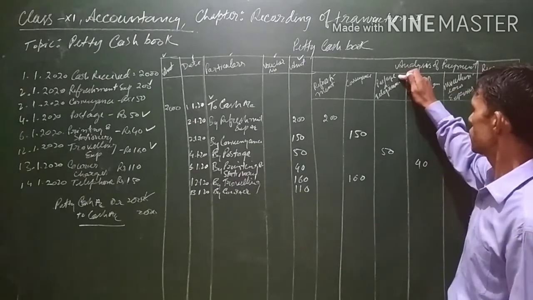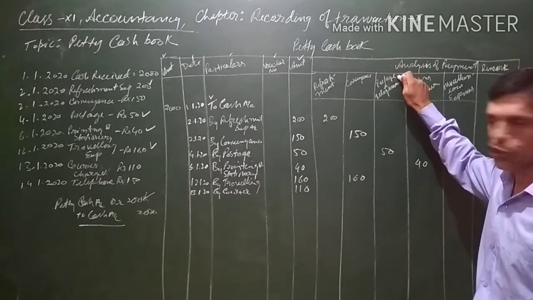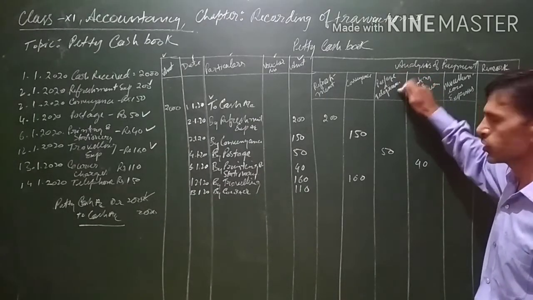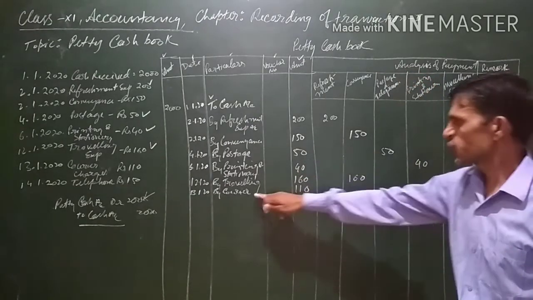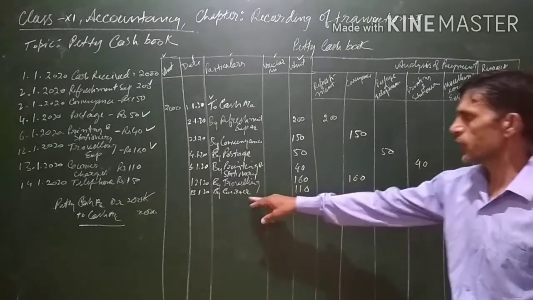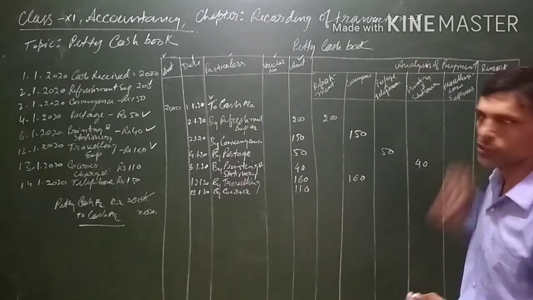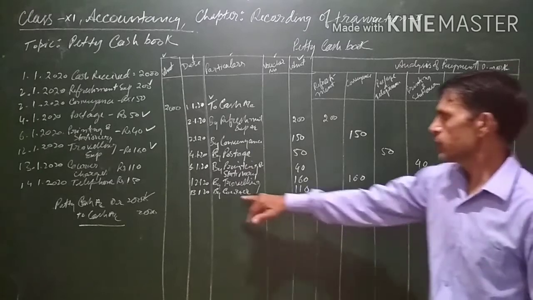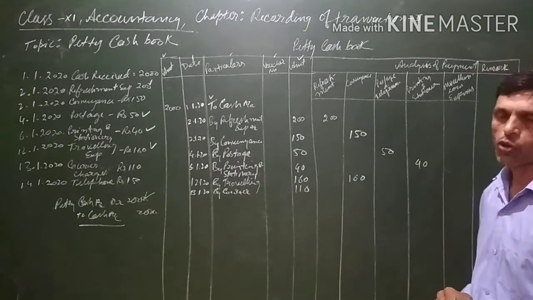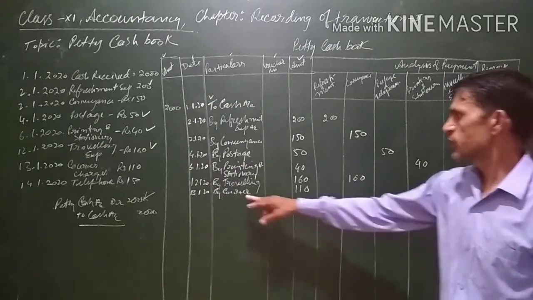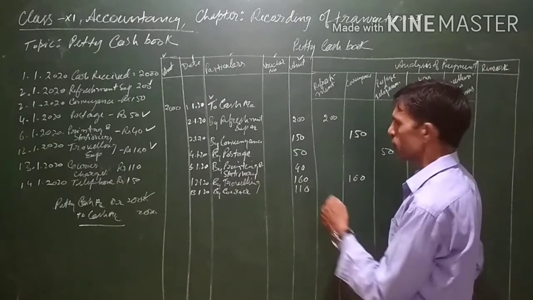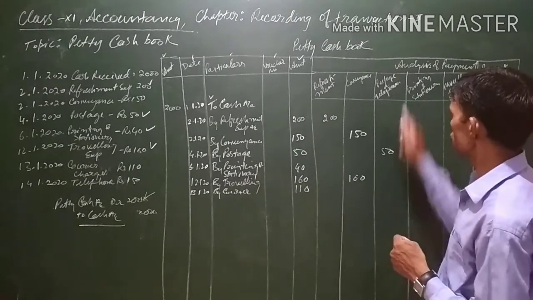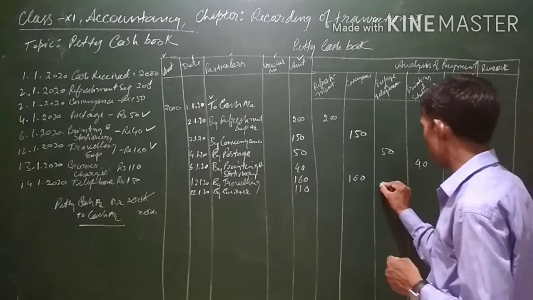So this is part of the postage also, and we can write it there because these are similar. In both cases letters are posted, and in case of courier some letter or document is sent. These are one and the same thing. So it will be written in the postage and telegram column also, 110.